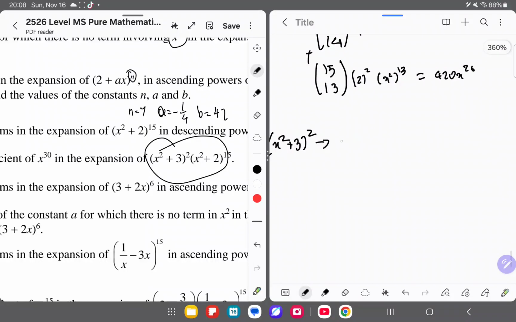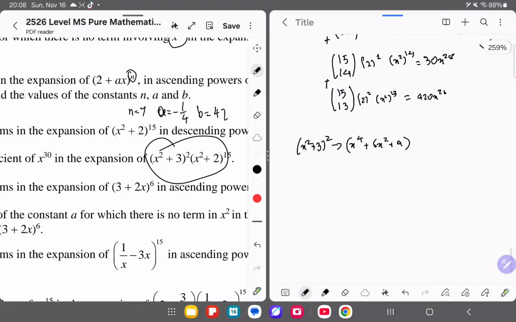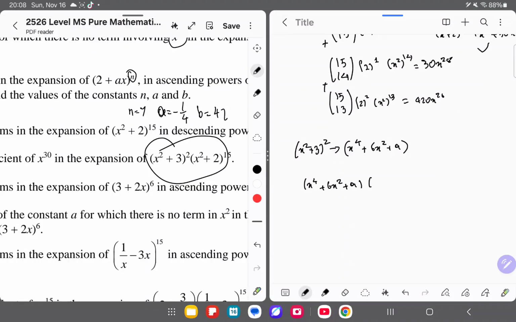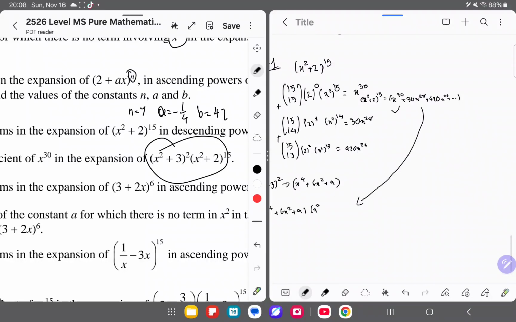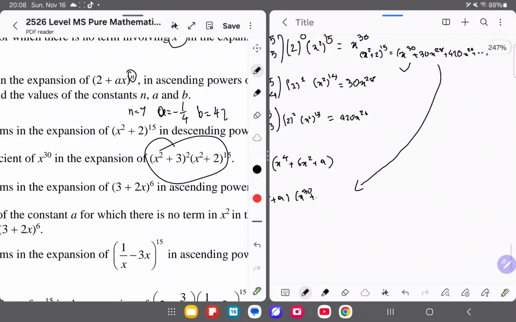We can do it manually here directly. Okay, then we have x to the power of 4 plus 6 x squared plus 9, and then we just copy the expansion, we put it in here, like this, like that,